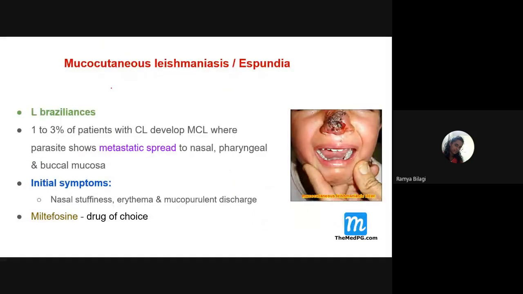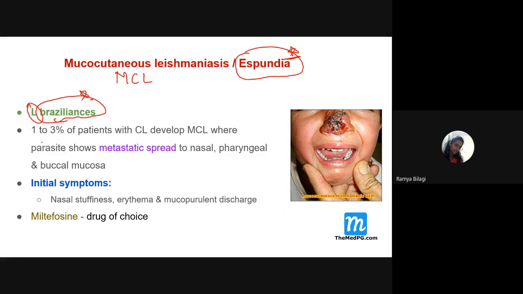Then another type of leishmaniasis is mucocutaneous leishmaniasis. It is also called as what? Espundia. What is the other name, students? It is also called Espundia. Now it is caused by which one? Leishmania brasiliensis. This name you have to remember. It is caused by Leishmania brasiliensis.